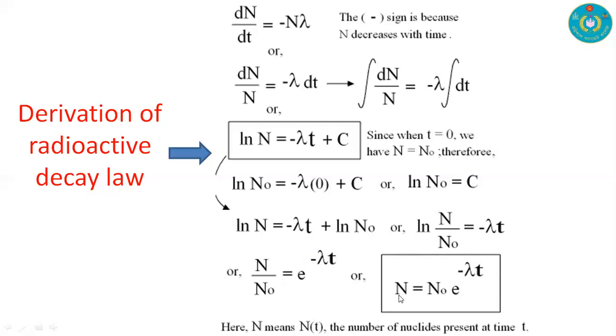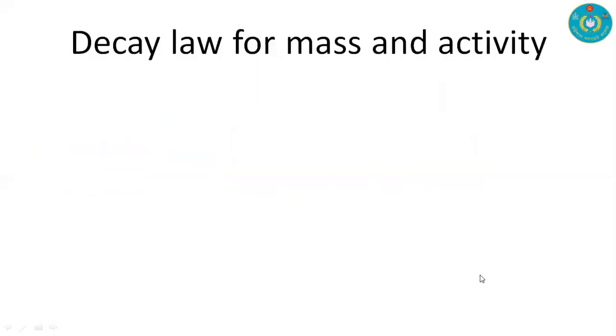And we have the final equation, N is equal to N naught e to the power minus lambda t. Here N is the intact atoms after a certain time, or at any time, and N naught is the initial number of atoms, e to the power is the antilog, lambda is a constant, and t is time.